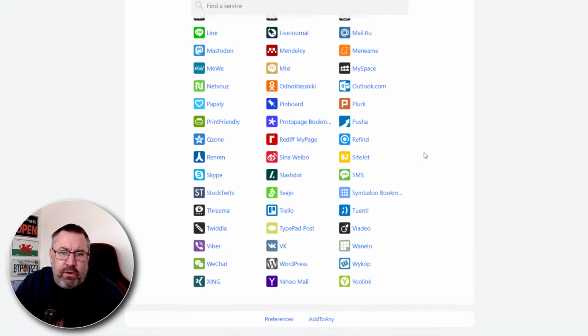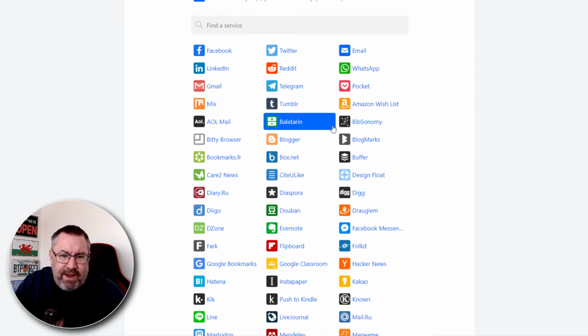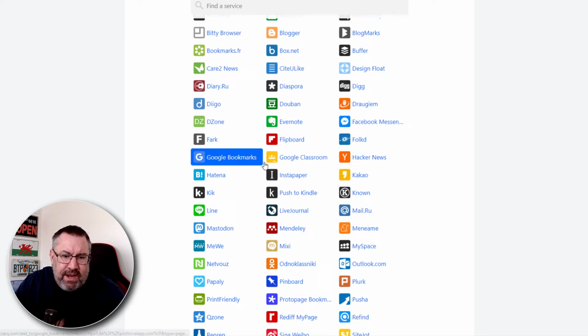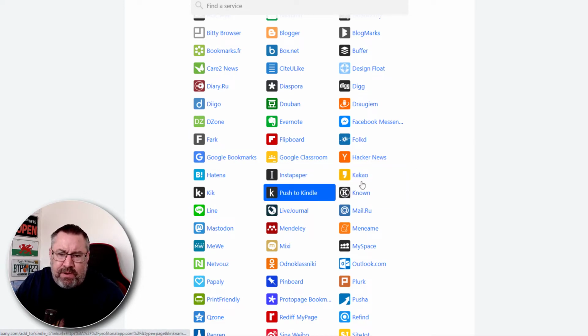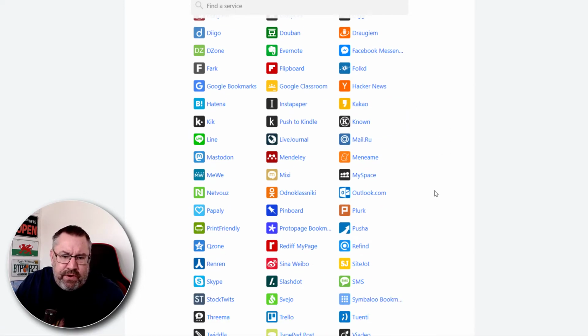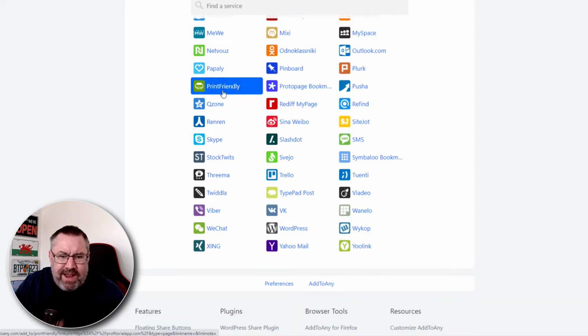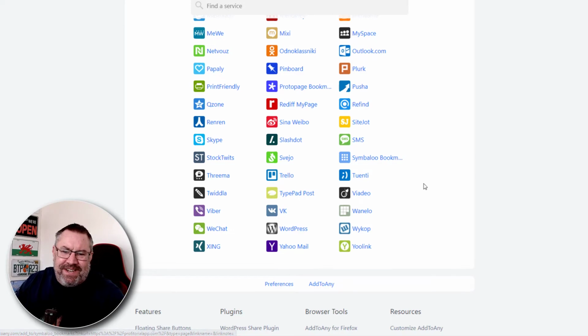What is that going to do? Who's going to see it? You have other ones like Reddit and all of that stuff that we all know about. But then you've got things like Google Bookmarks, push to Kindle. You're going to somehow push it on Kindle. You've got sites like Print Friendly. I mean, who's going to see some of your pages on some of these sites?